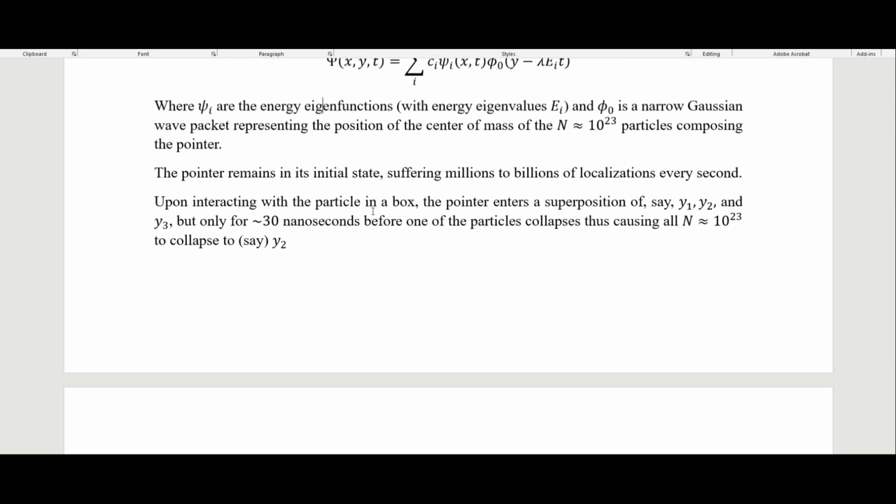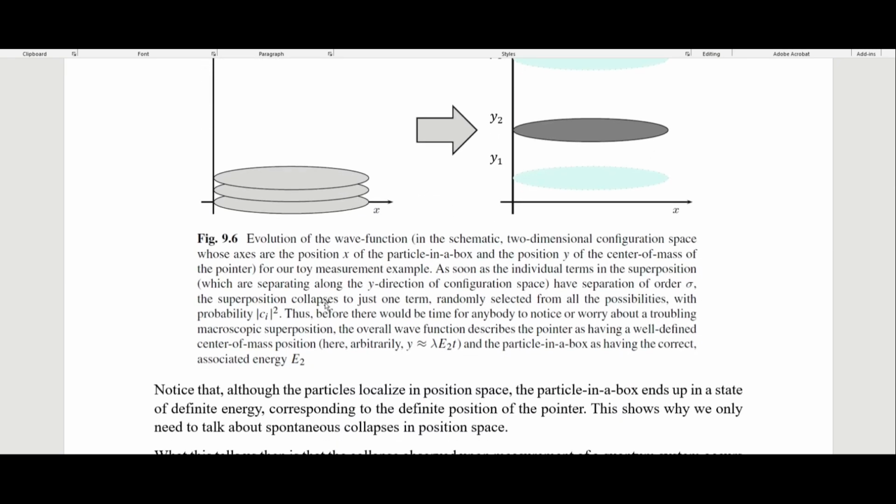Upon interacting with the particle in a box, the pointer enters a superposition of, say, y1, y2, and y3, but only for about 30 nanoseconds before one of the particles collapses, causing all n equals 10 to the 23 particles, which would include our particle in a box, to collapse to, say, y2. And so that looks like this.